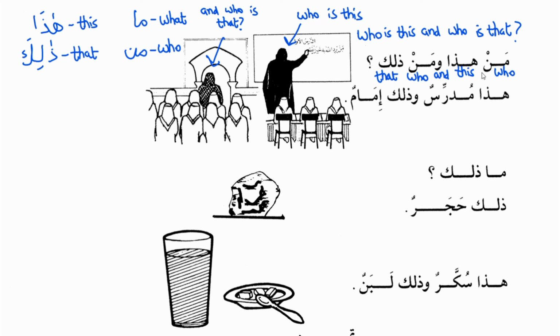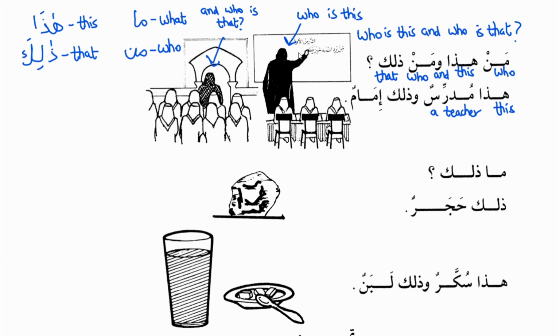Man haza means who is this. Wa man zalika means and who is that. Answer to which is haza mudarrisun. Haza means this. Mudarrisun means a teacher. So this person here is a teacher.